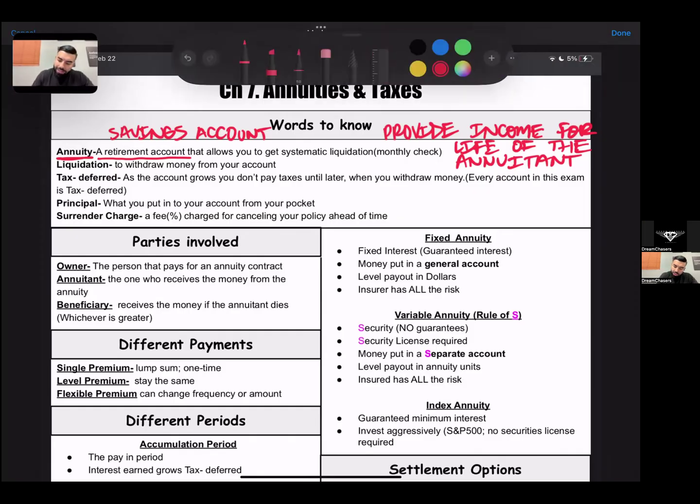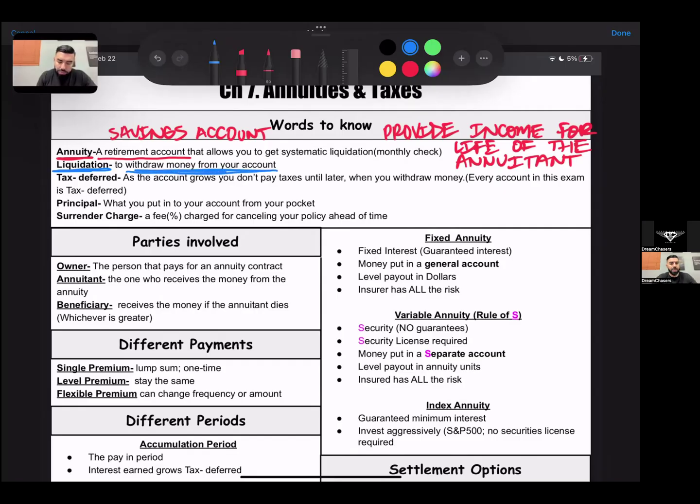Now, next is the term liquidation. Liquidation is where you are going to withdraw your money from the account, right? You're going to liquidate the account. Think if you've ever driven by a furniture store and they're having a liquidation sale, that means they're just trying to get rid of everything, right? They're trying to get everything out that is inside of that store. Same thing here. Liquidation is you're just going to withdraw or take out all the money that is inside of that account.